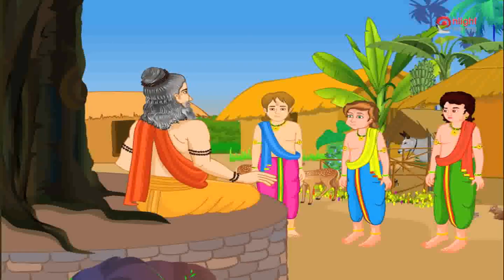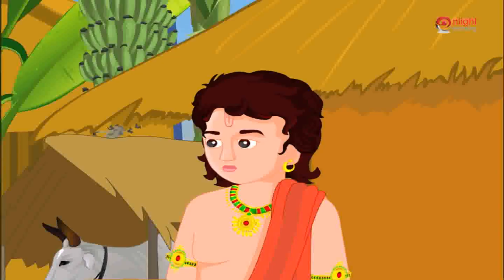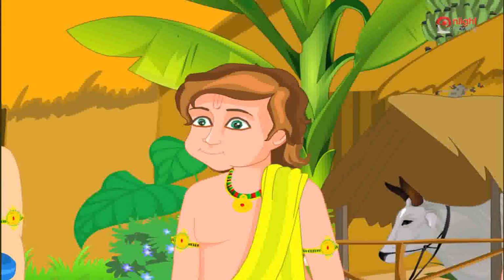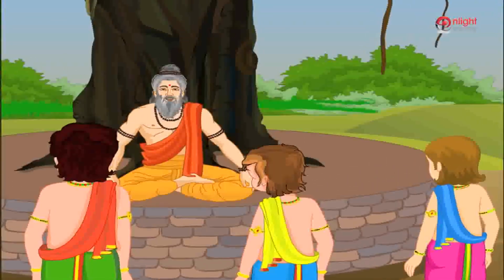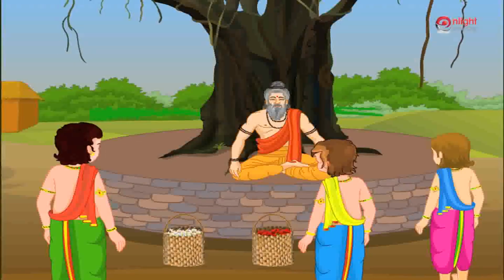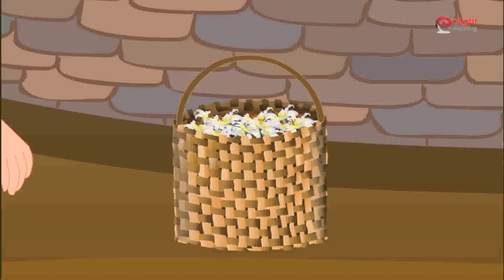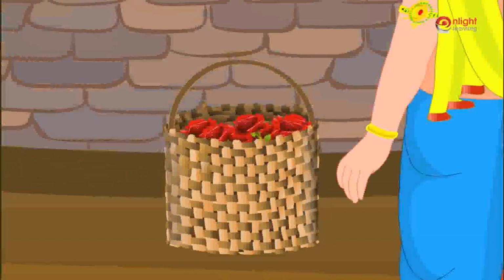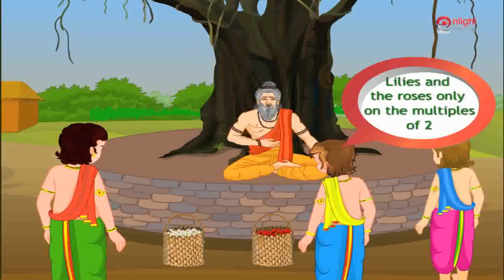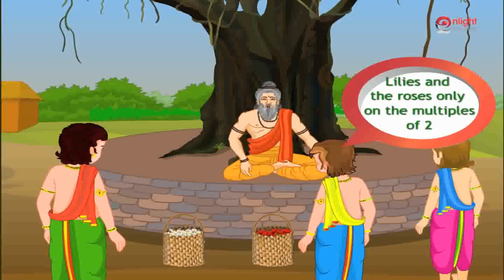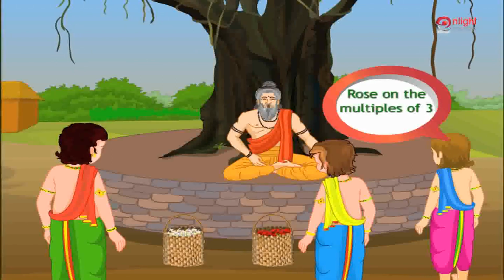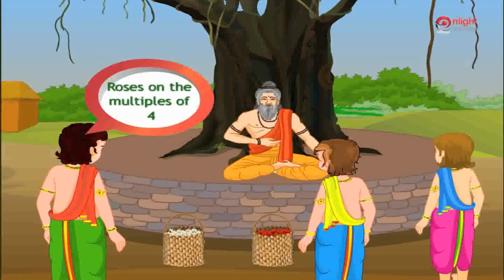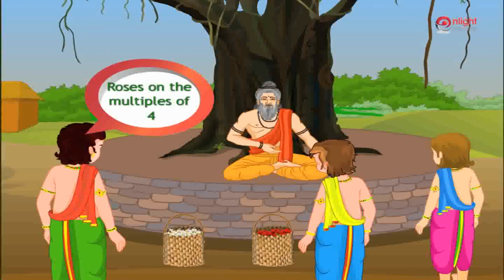One day Guru Drona asked Arjun, Nakul and Sahadev to make garlands to welcome some guests who were arriving the next day. There were 2 baskets. One basket was full of white lilies and the other basket had a few red roses in it. Sahadev, use the lilies and the roses only on the multiples of 2. Nakul, you have to use the rose on the multiples of 3. And Arjun, use the roses on the multiples of 4.